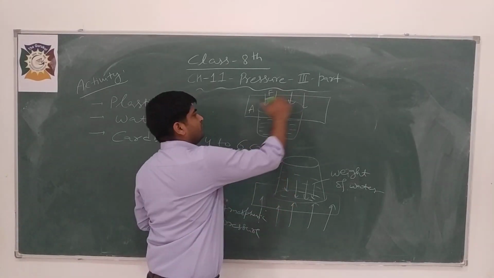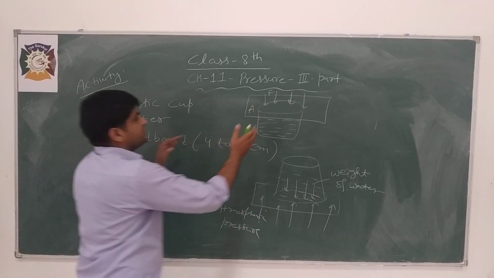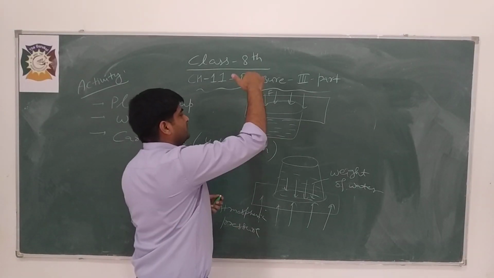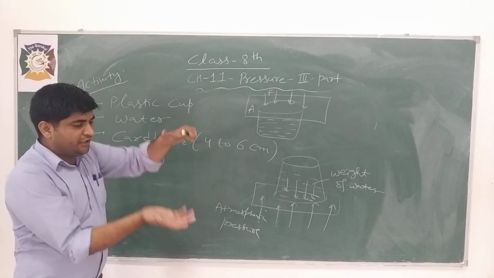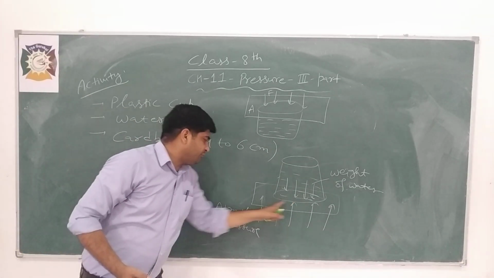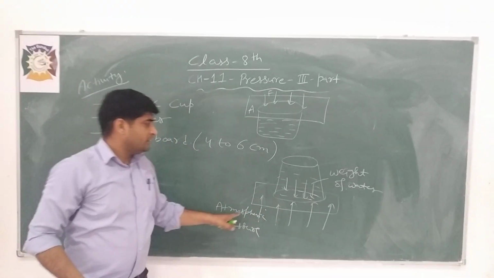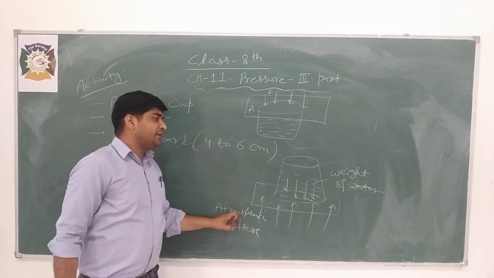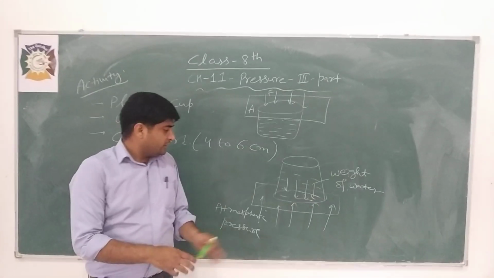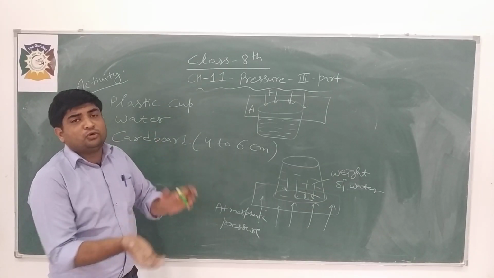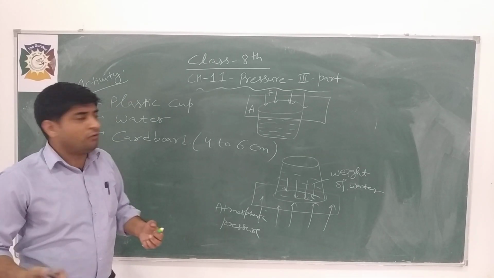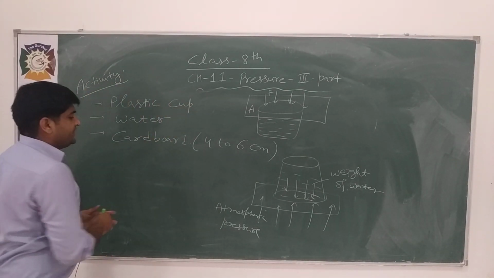If you place this cardboard on the surface of the glass containing liquid, press it and tilt the glass, atmospheric pressure will act on that surface. If this atmospheric pressure is greater than or equal to the weight of the water, then the cardboard will stick for a few moments, for a few seconds. It is because of atmospheric pressure.